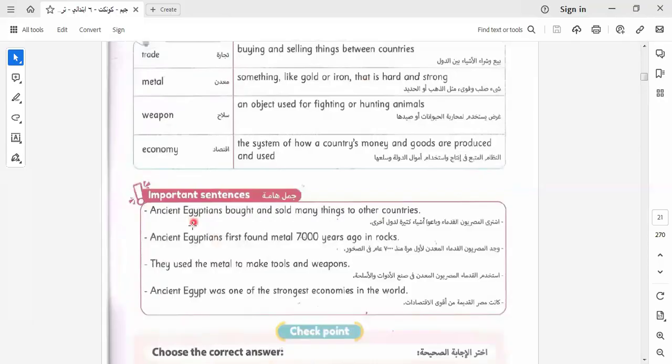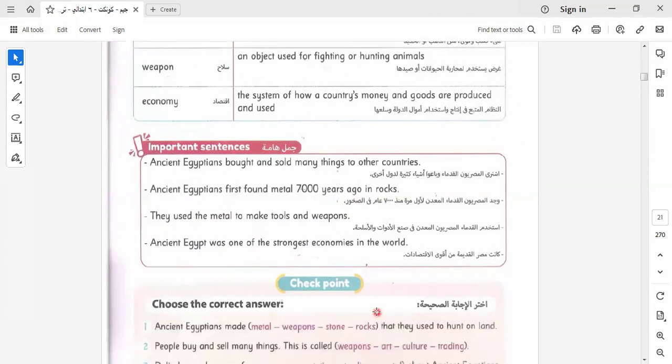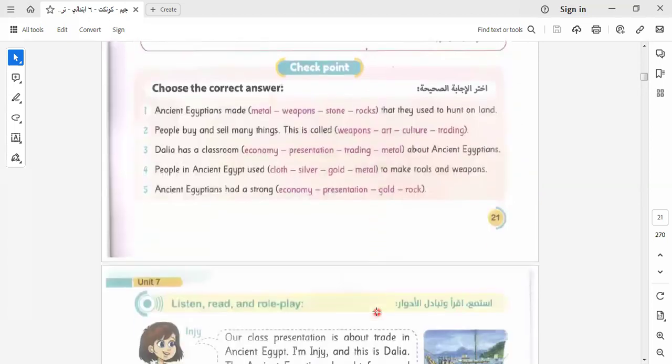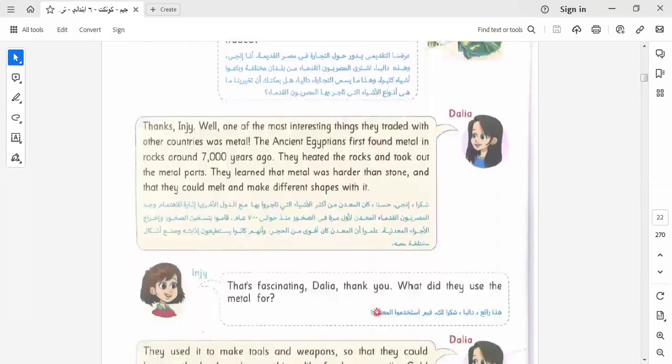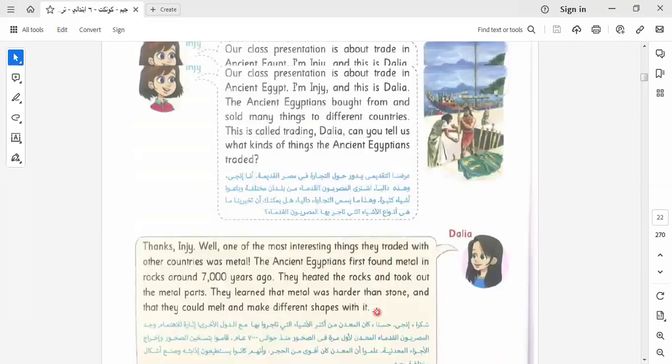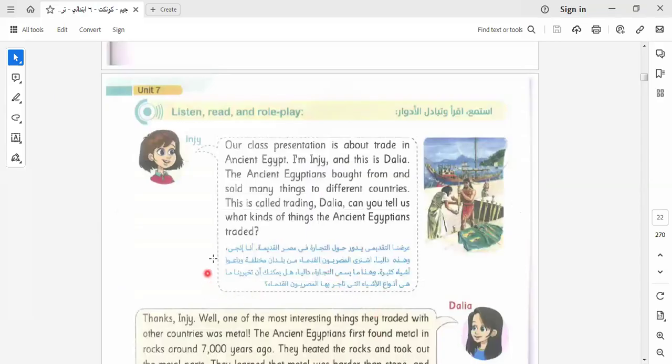Here we know some sentences like: Ancient Egyptians bought and sold many things to other countries. Ancient Egyptians first found metal 7,000 years ago in rocks. They used the metal to make tools and weapons. So here we say that the metal is strong to make what? Tools and weapons. Ancient Egypt was one of the strongest economies in the world. Okay, in the world. And the last class I read this. I don't think I read it, so I will read it for you to know more about this.